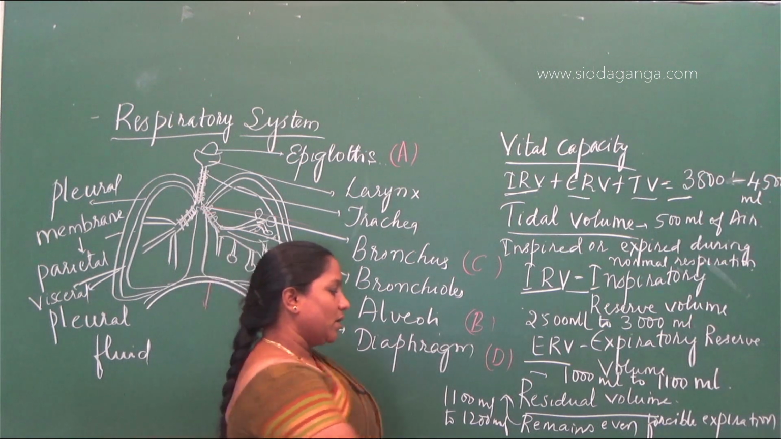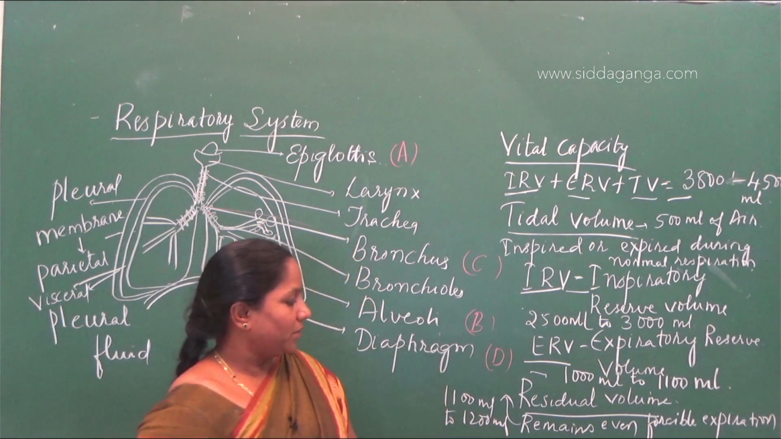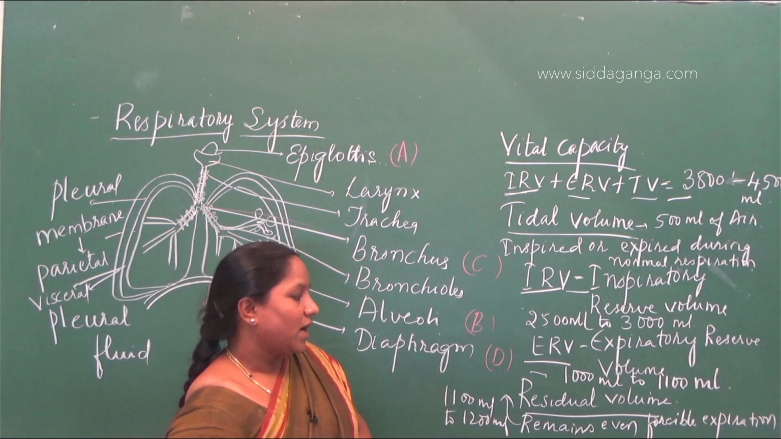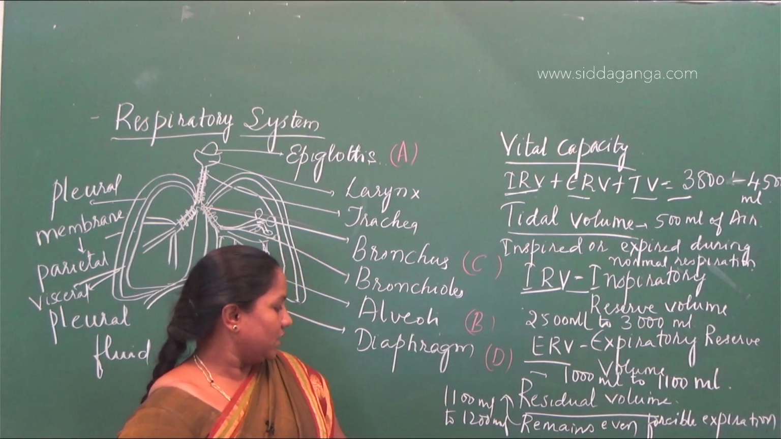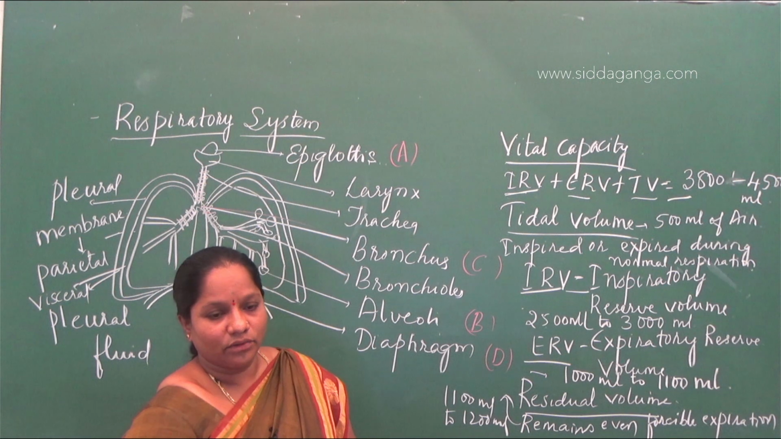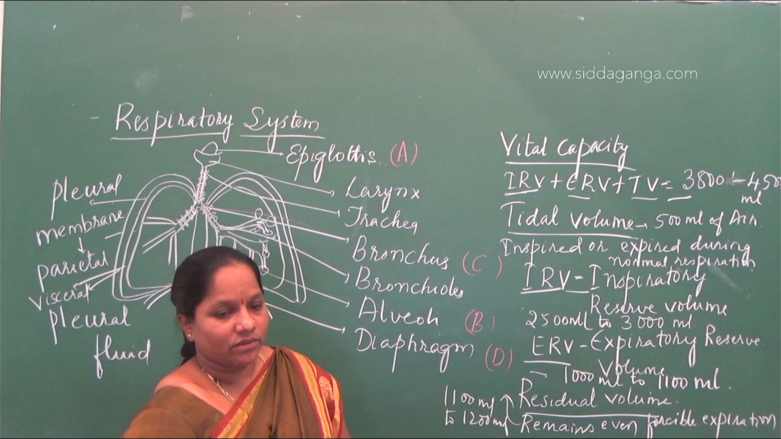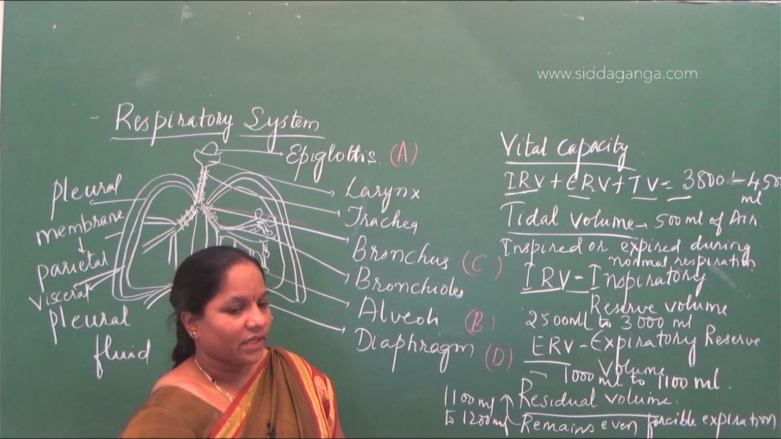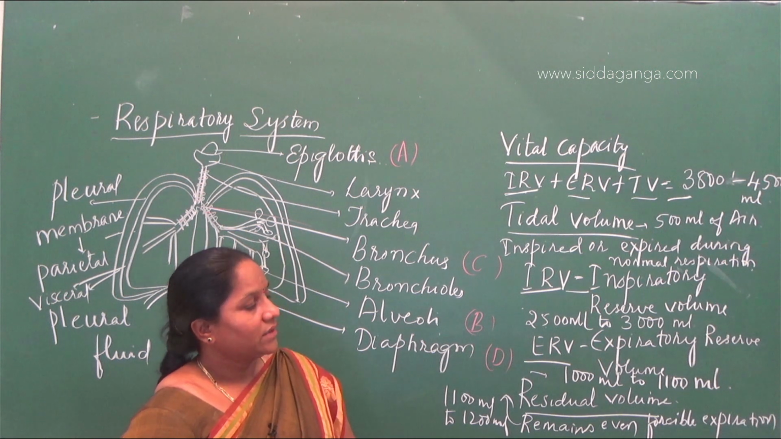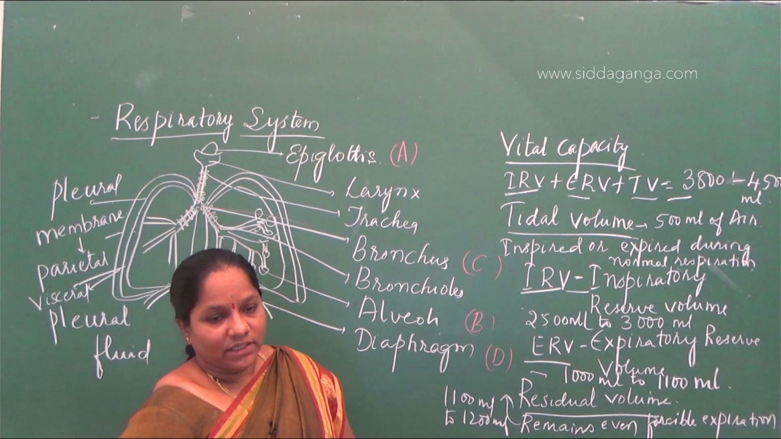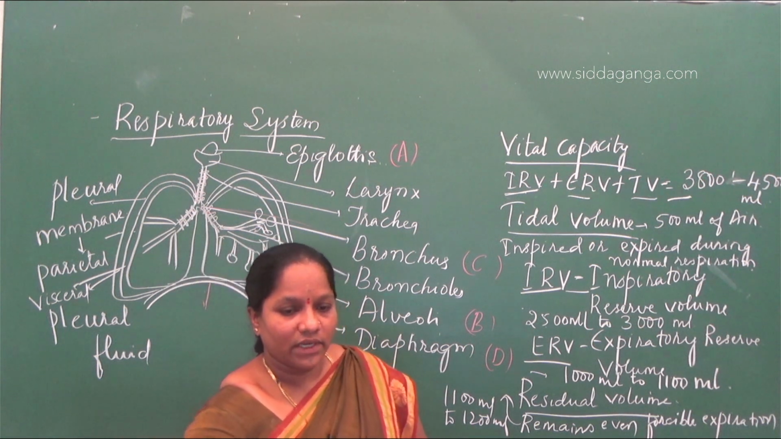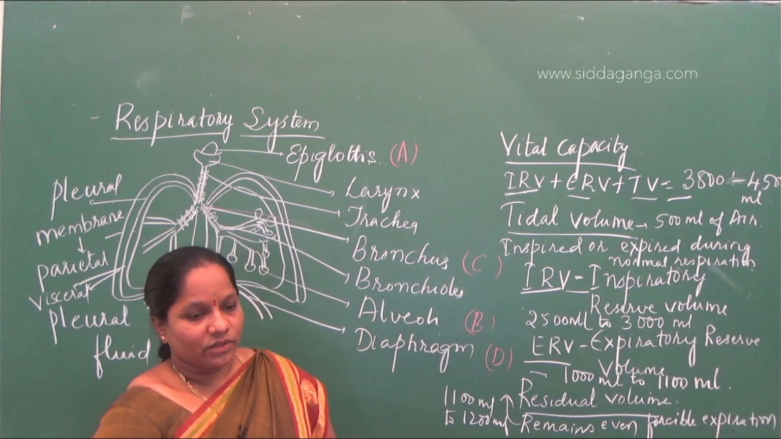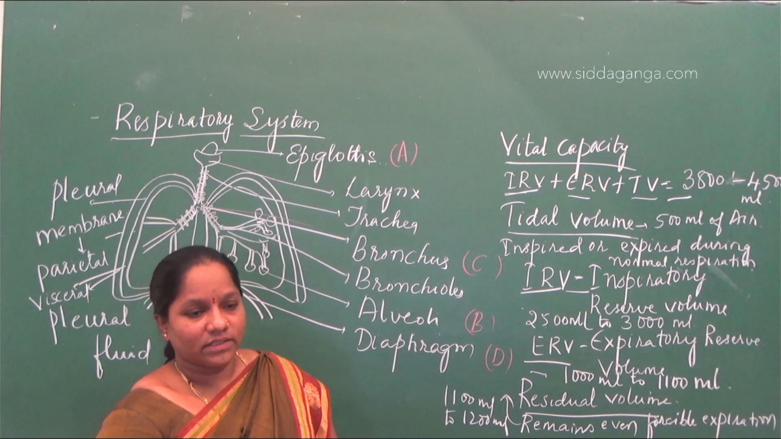Next, residual volume. The amount of air that is going to remain in the lungs after forcible expiration. So the answer is 1100 to 1200 ml. So the fifth option is correct. Next, vital capacity is 2500, sorry, 3400 to 4800 ml. So you should know the volume of air to answer this question.